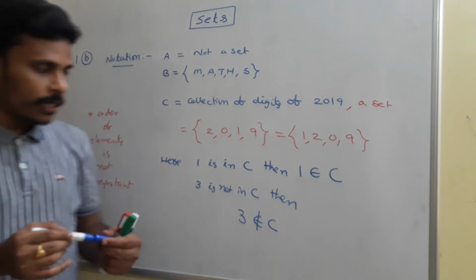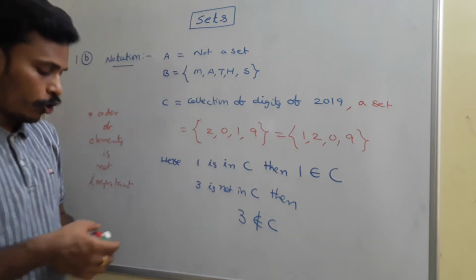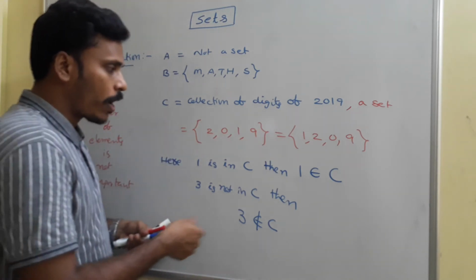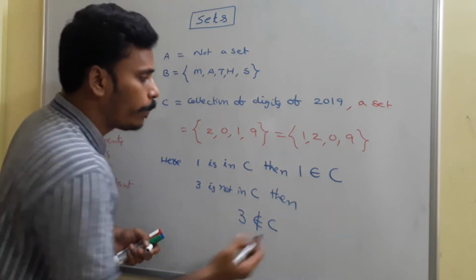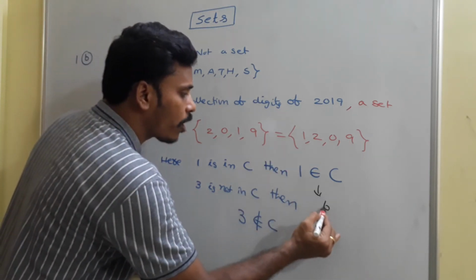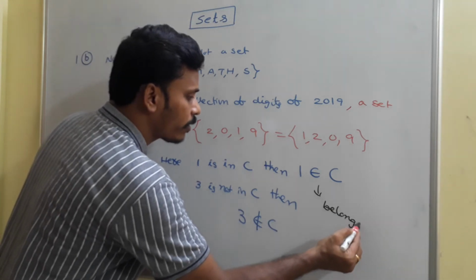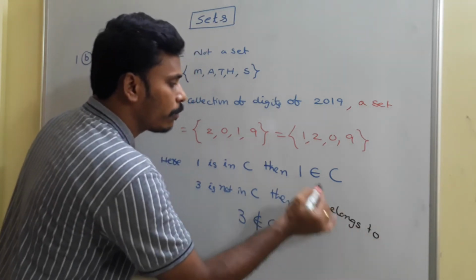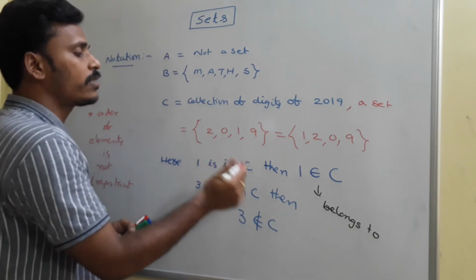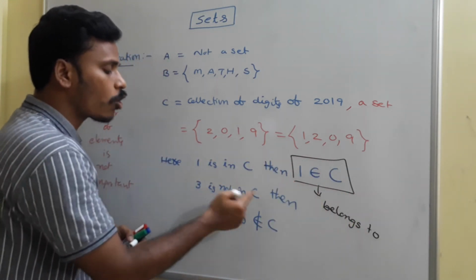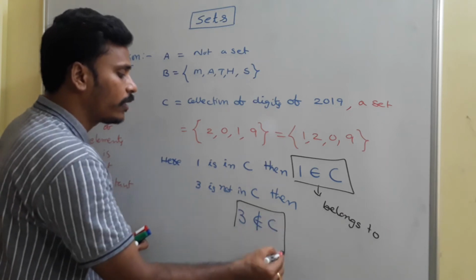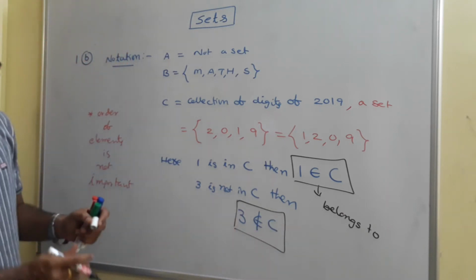You need to learn some basic notation here. This symbol is usually termed as belongs to. Belongs to means 1 is belonging to the set C. So this is the symbol for belongs to. Since 1 is in set C, we use 1 belongs to C as a notation. Since 3 is not in set C, we write that 3 does not belong to C. This is the basic notation.